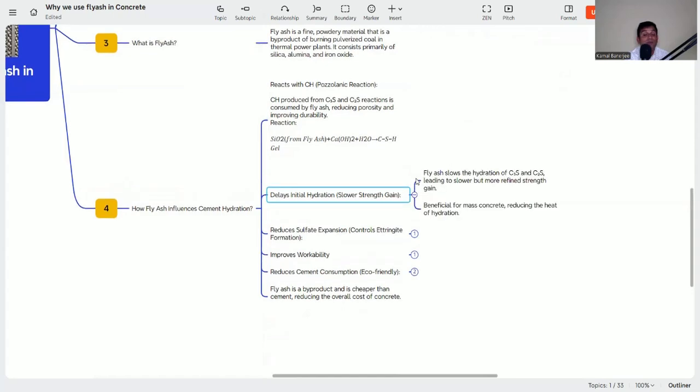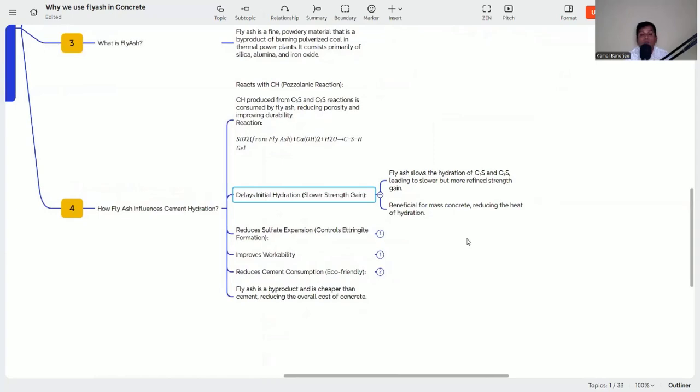Again, it delays initial hydration, or gives slower strength gain. So fly ash slows the hydration of C3S and C2S, leading to a slower but more refined strength gain, and also the heat of hydration, or the generation of heat, becomes less, which is beneficial for mass concrete, reducing the heat of hydration, and it reduces sulfate expansion and controls ettringite formation. See, in our products we are saying that we are forming ettringite. So if the ettringite is more, then it can cause sulfate expansion. So it helps to control or reduce the sulfate expansion, that is, control ettringite formation. So in this way it also helps.